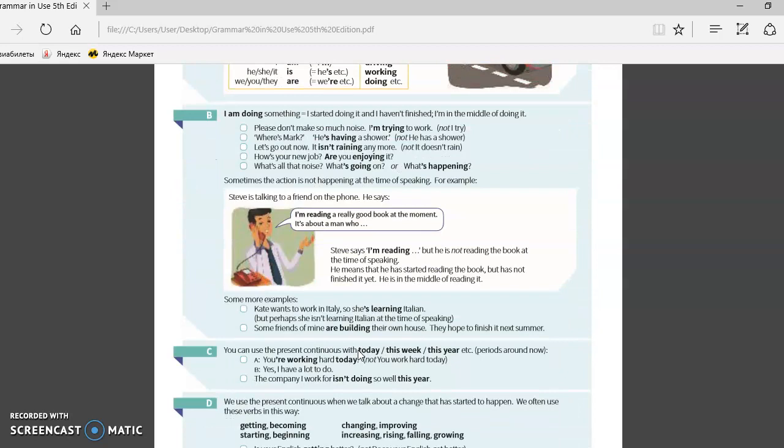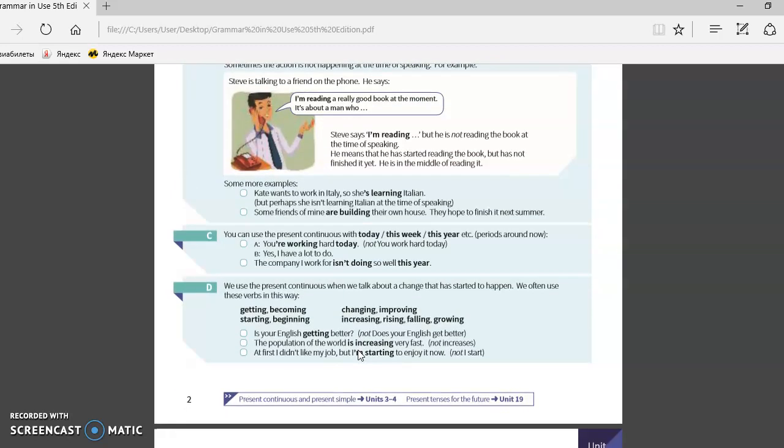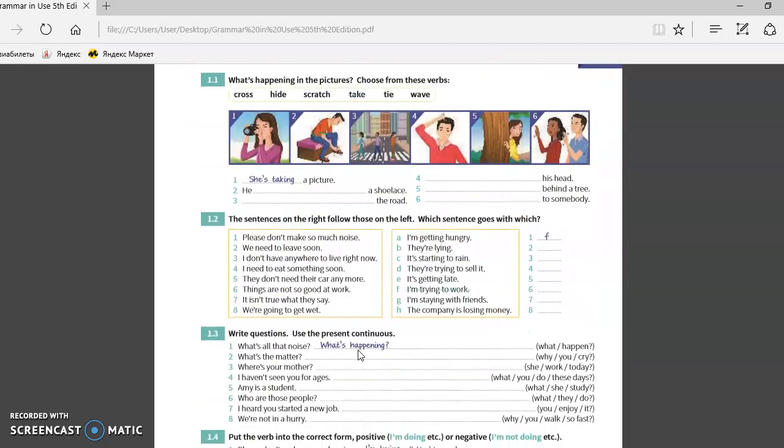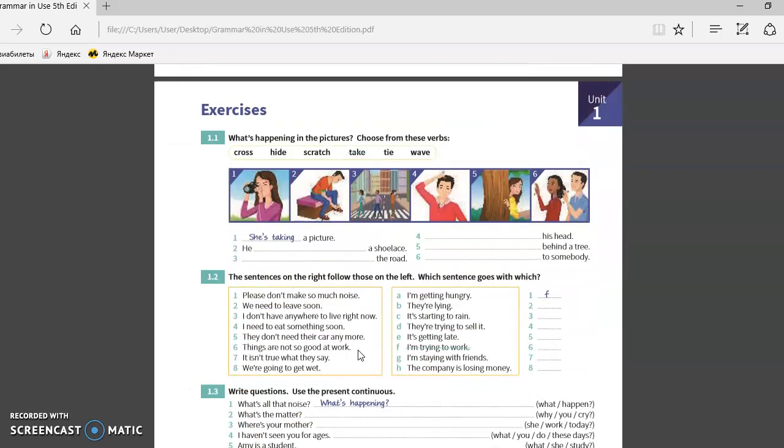Okay, let's continue. Let's do our examples. Exercise number 1.1. What's happening in the pictures? We can look at these pictures, and you can choose from these verbs: cross, hide, scratch, take, tie, and wave.